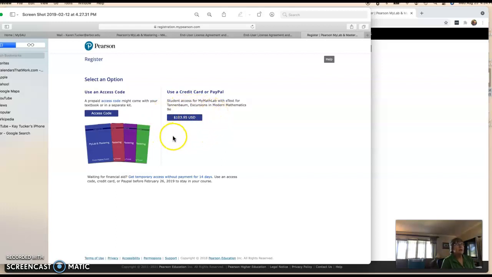So purchase that. If you're not absolutely positive you're going to stay in this course, then you probably want to use the temporary access code, because once you've opened this access code, you've bought it no matter what. So again, you can get a temporary access code for 14 days. If you use this option, make sure you buy your book and get it taken care of before the 14 days is up. Because if it runs out on test day and you don't have access to my math lab to do the test, that's on you. A 0 on a major test is hard to recover from. So again, you've got 14 days to take care of that. So make sure you take care of it before that time is over if you go this route.